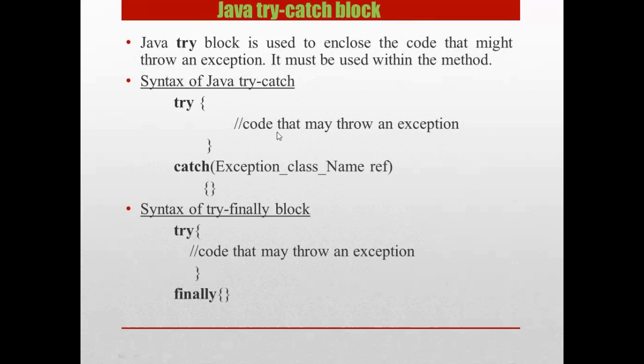If an exception occurs at a particular statement of the try block, the rest of the block will not execute. For example, if I have 5 statements inside my try block, and I see an exception at the second statement, then the remaining 3 statements will not be executed. So it is recommended not to keep code that will not throw an exception in the try block.